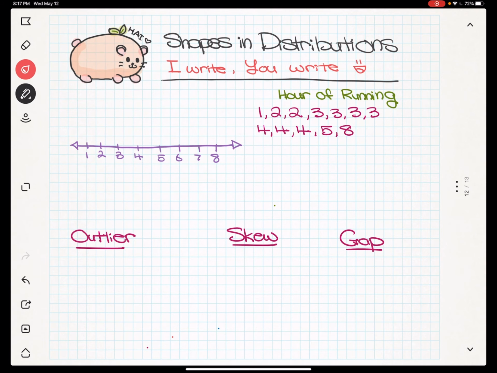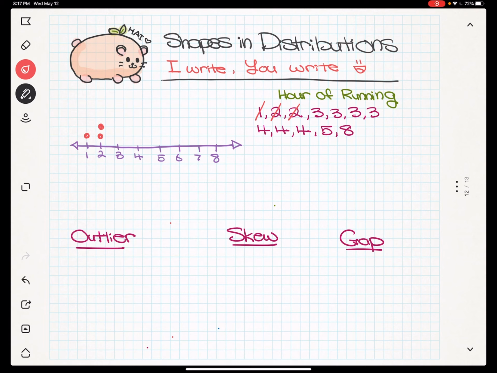All right, let's go ahead and start plotting our data. So how many times does the value 1 show up? Well, 1 shows up 1 time. So I'm going to put 1 dot on this 1. Okay? How many times does this 2 show up? Right, it shows up 2 times. Here we go. We'll put 2 dots on that 2.